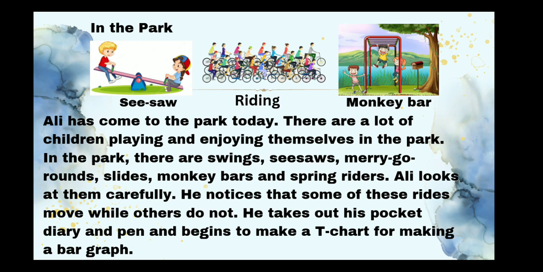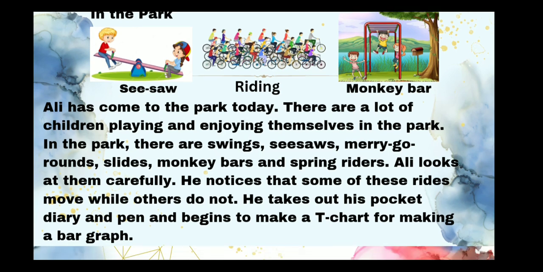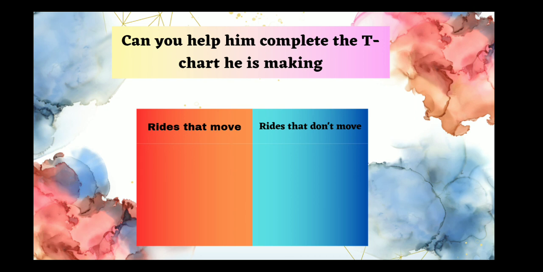How are these rides same? How are they different? And that is why he is noting them down in a T-chart. He has made 2 columns and he's writing their names in 2 separate columns. Now, how is he classifying them? Let's see.